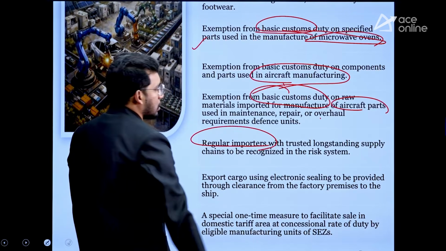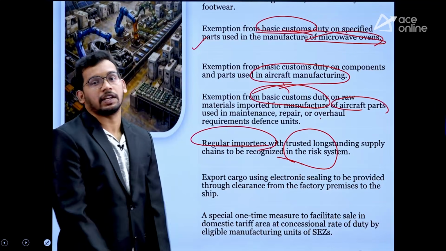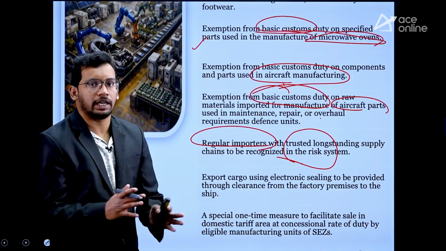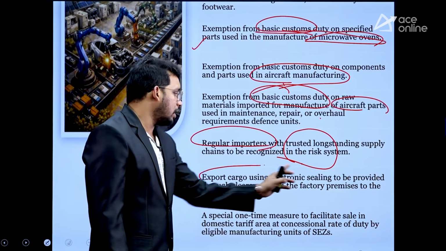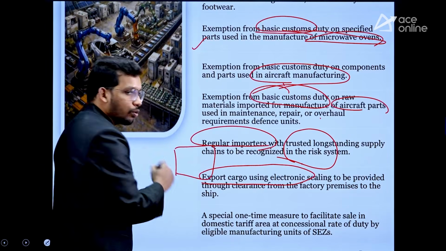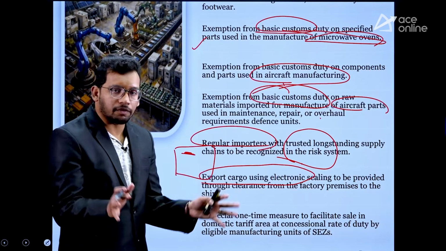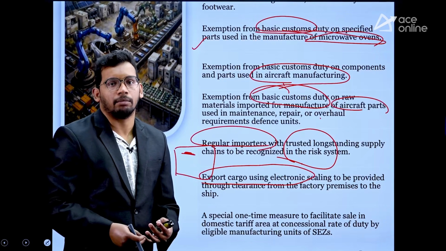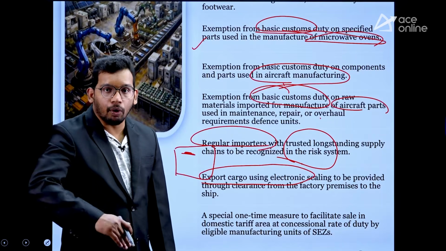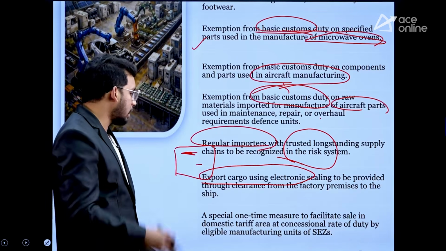Similarly, regular importers who are long standing, the government is going to recognize them under a risk system. That means whatever risk they face, the government will exempt them from certain taxes. So that is also introduced. Similarly, export cargo, we are exporting a lot of cargos, containers. Those will be given with an electronic system. So tax officials who collect taxes at the borders are not going to be involved in this export. It will be easier, an electronic code will be given. So easy clearances are being given for exports, right?